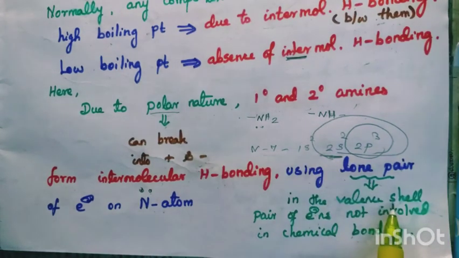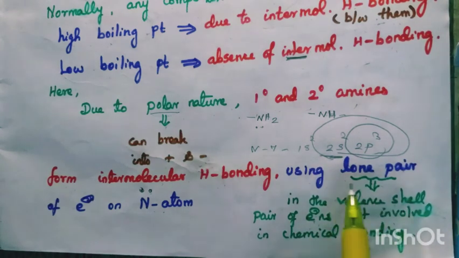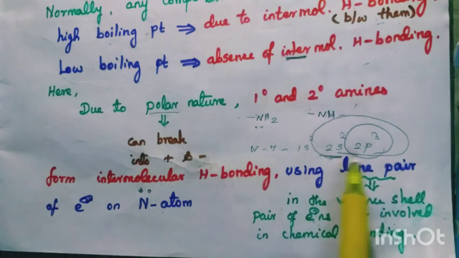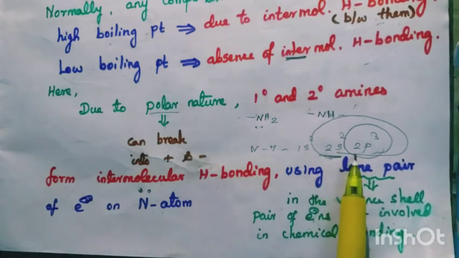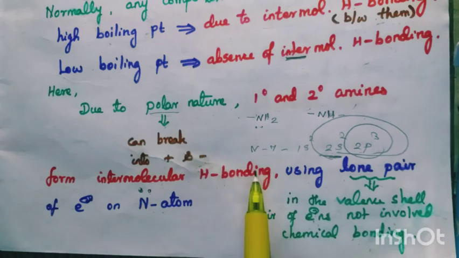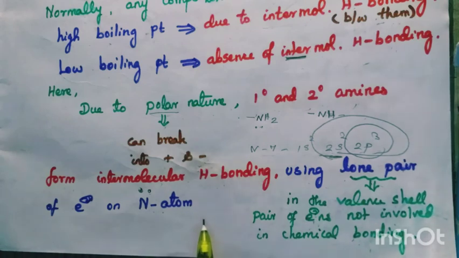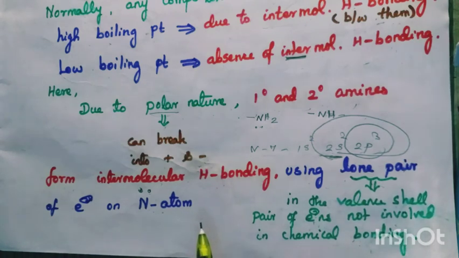In the valence shell, the pair of electrons not involved in chemical bonding is called the lone pair. Here, the intermolecular hydrogen bonding is due to the presence of the lone pair of electrons on the nitrogen atom.